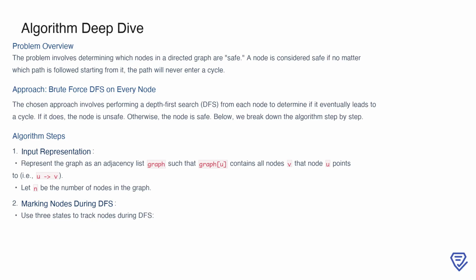To start, we represent the graph as an adjacency list, where each node points to its neighbors. For example, if U points to V, graph[U] will contain V. Additionally, we define N as the number of nodes in the graph. To aid in our traversal, we assign 3 states to each node. These will help us track whether a node is unvisited, currently being visited, or fully processed as safe. Let's look at the details of how these states work and how we iterate through the nodes.